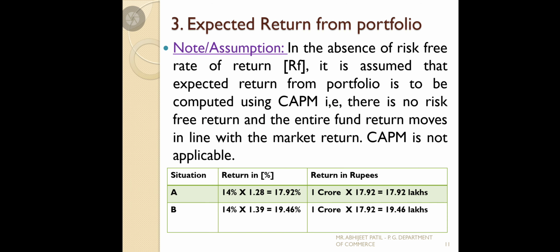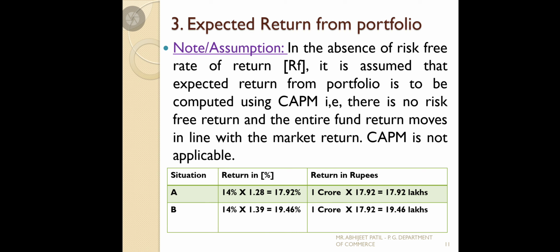So we can take the RM value, RM equal to 14%, and multiply it with the beta of each situation. First beta 1.28, second beta 1.39. So the total expected return will be 17.92% in the first situation and second situation 19.46%. Okay, now this is your annual return as we have to invest in the 5 mutual fund equity investments, that is MNOPQ.